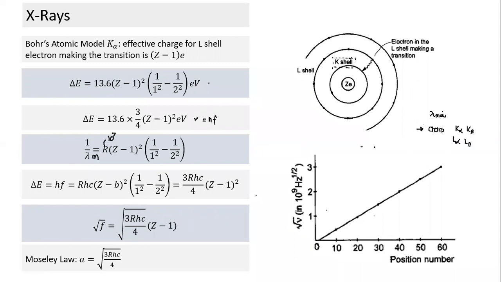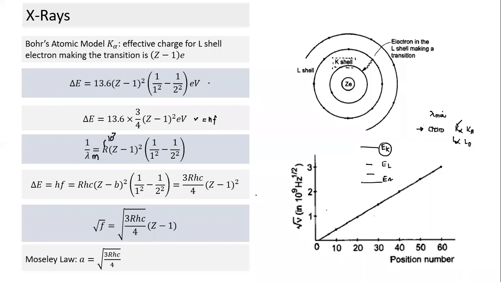And what are EK, EL, EM? If we understand these 3 things: what is K alpha? K alpha is a transition from where to where? L alpha is a transition from where? L beta is a transition from where? And what does EK indicate? EK indicates energy.